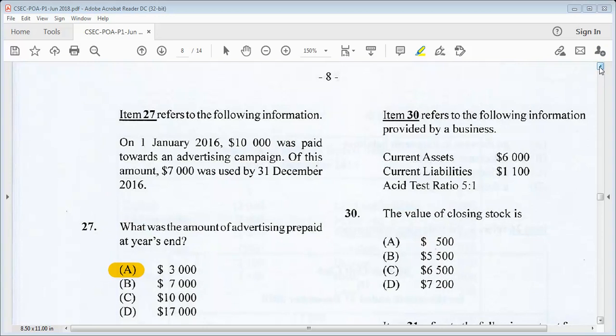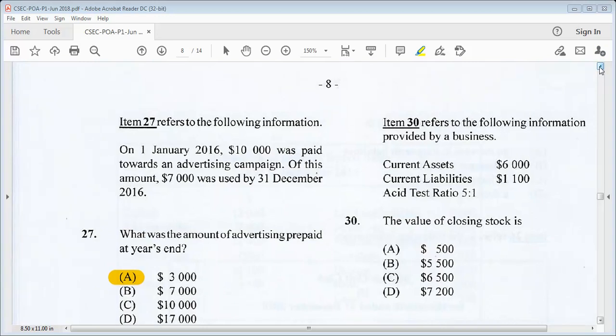Here it says, item 30 refers to the following information provided by a business. So we have current assets $6,000, current liabilities 1,100. Acid test ratio, the value of closing stock is, when you work it out, you should get A, $500.